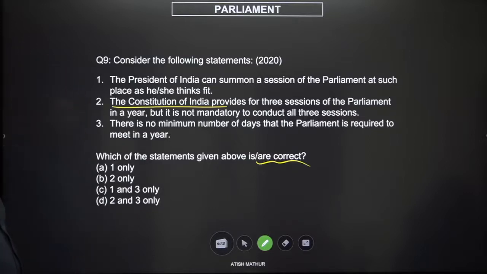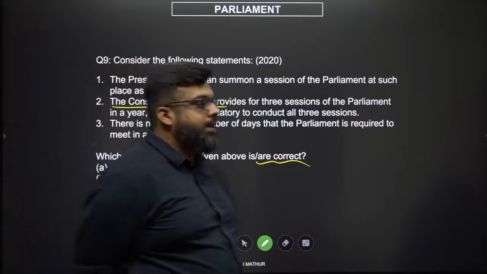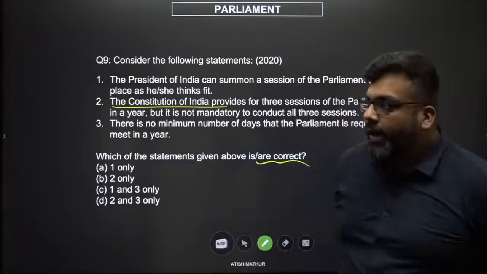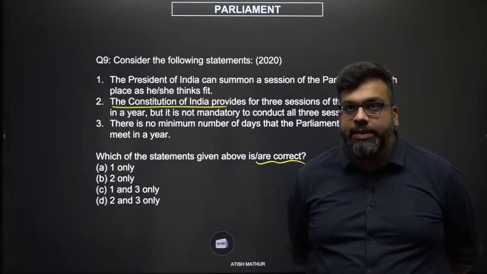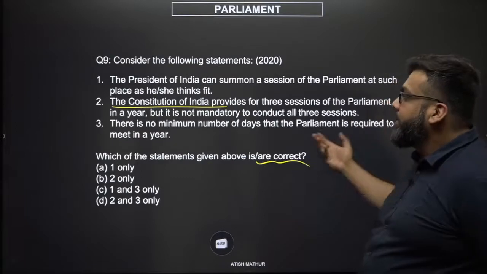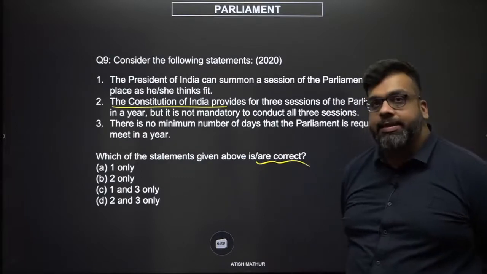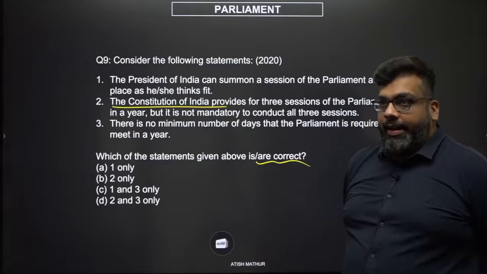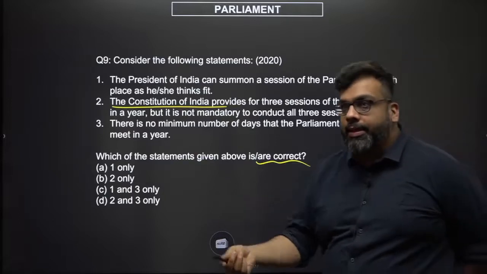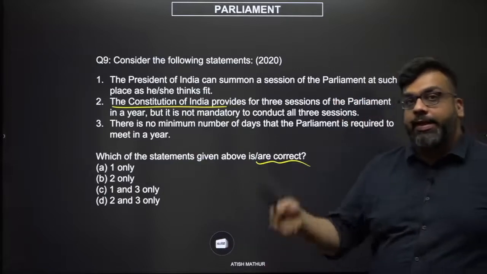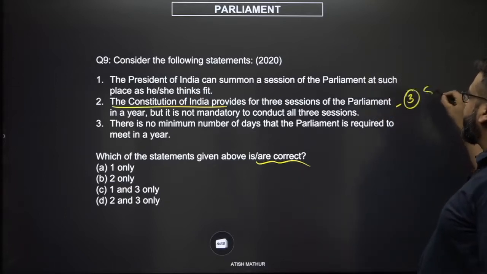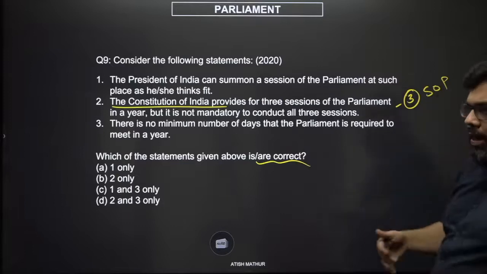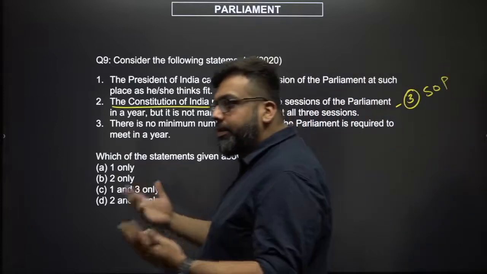Let's look at statement number 2. The statement number 2 is inherently contradictory in the first place. If the Constitution actually provided for 3 sessions, then why would it say it is not mandatory to conduct those 3 sessions? And if the Constitution did, sessions are to be conducted by the houses, would this not violate our golden rule number 3, which is separation of powers,